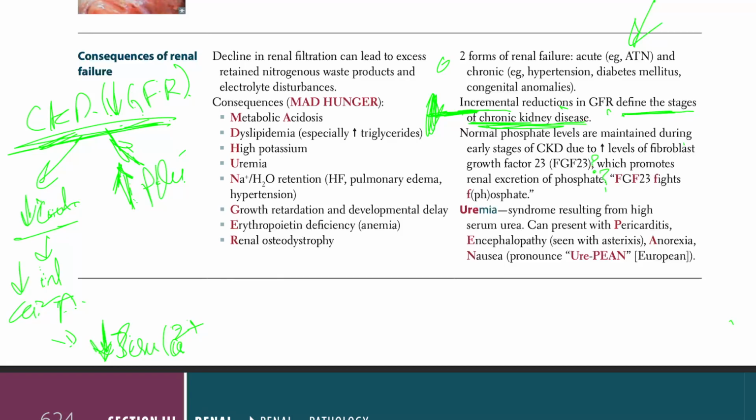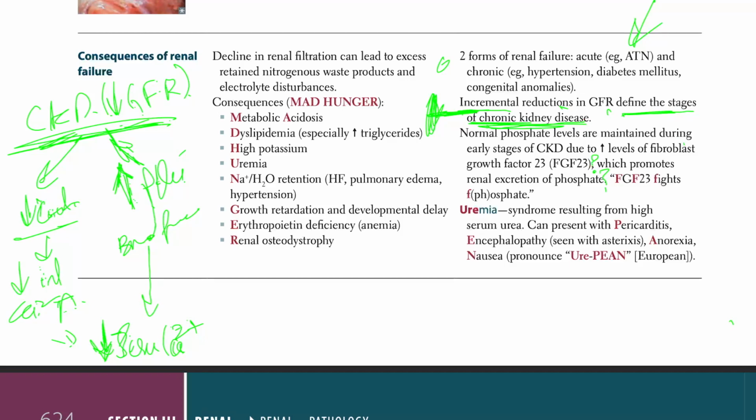So, decrease in serum calcium. When we increase the phosphate, guess what's going to happen? That phosphate is going to bind the free calcium that is in the blood and cause more decrease in serum calcium.